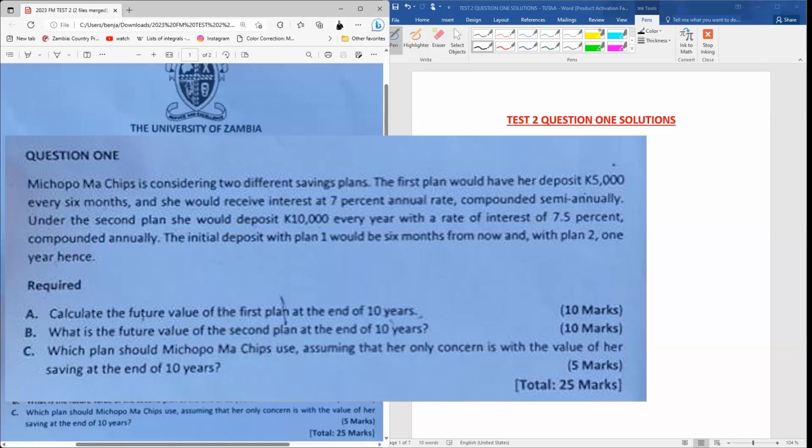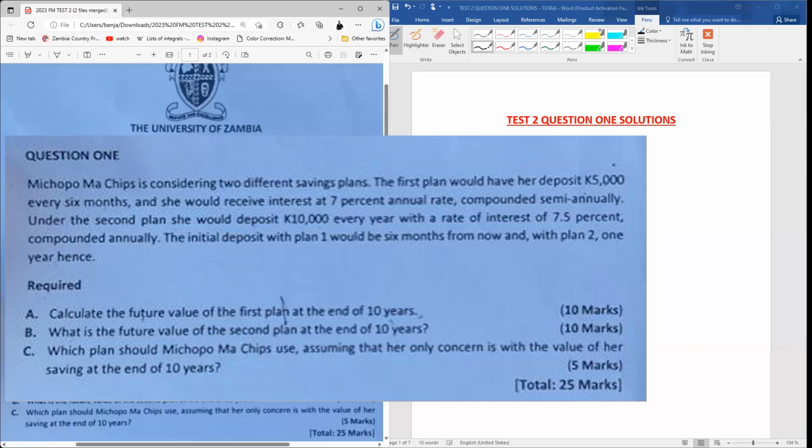Under the second plan, she would deposit 10,000 kwacha every year with a rate of interest of 7.5%, compounded annually. So it's compounded once in a year. Okay, so that's that.